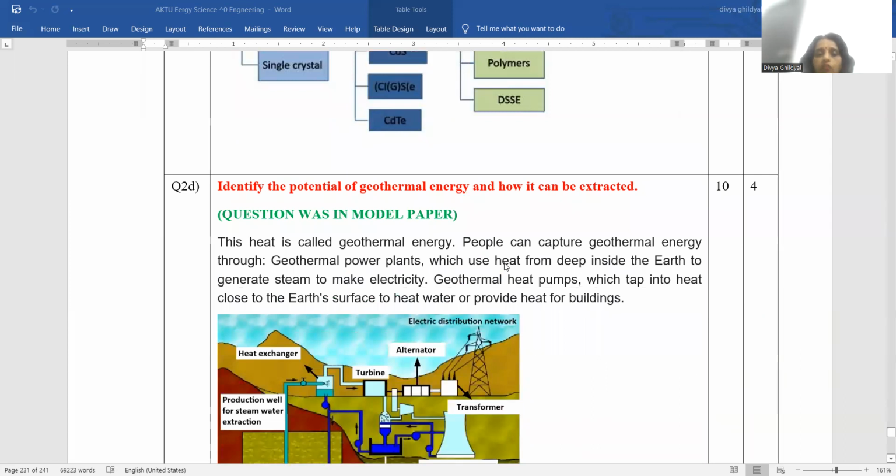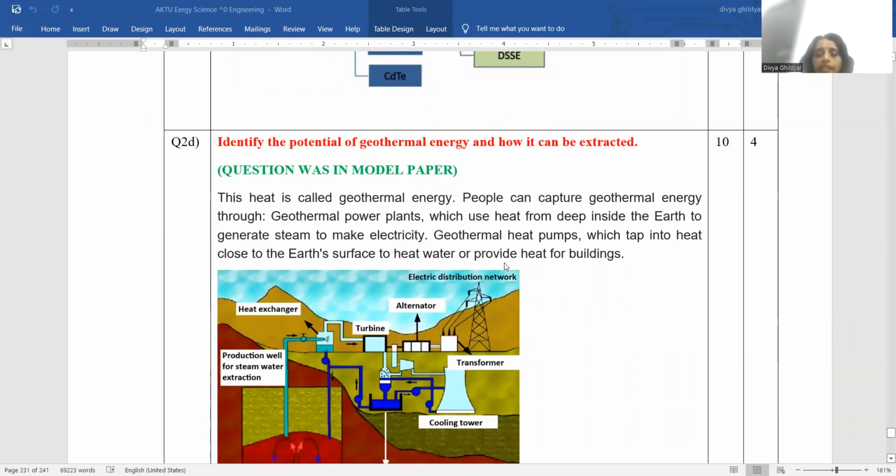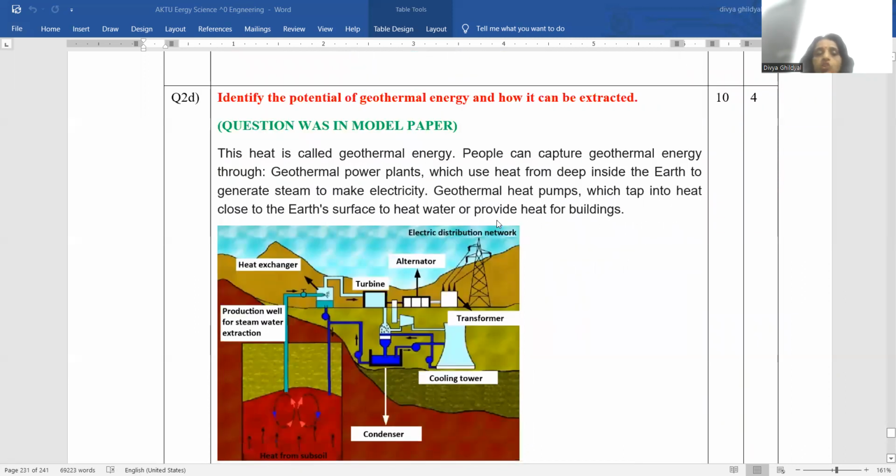Identify the potential of geothermal energy and how it can be extracted. This was also there in our model paper. Geothermal power plants use heat from deep inside the earth to generate steam, which makes electricity.